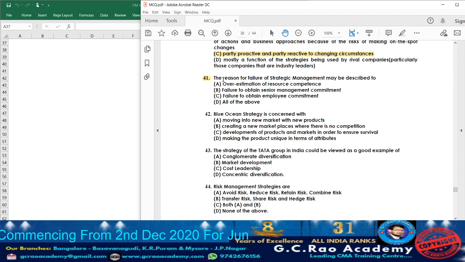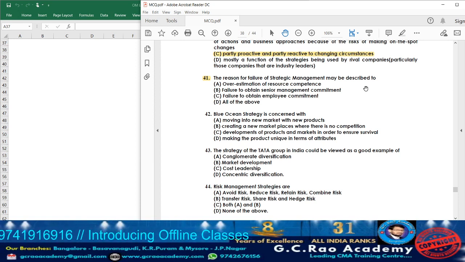What are they telling, the reasons for failure of strategic management may be described as. See, it may be if the management is not committed, if the employees are not committed, and if proper planning is not made, in that situation there will be failure of strategic management. So now let us go through the options. Option A, overestimation of resource competence. Yes, if they make an overestimation also, there will be failure of strategic management.